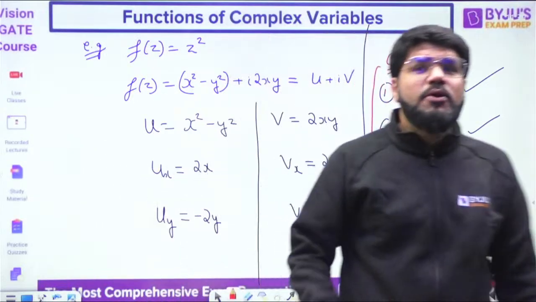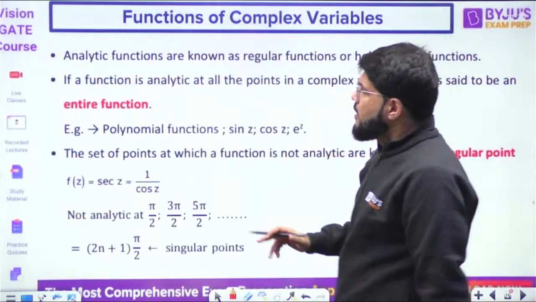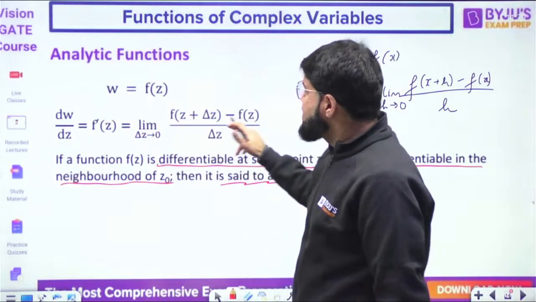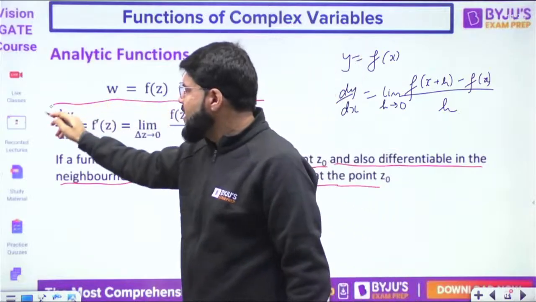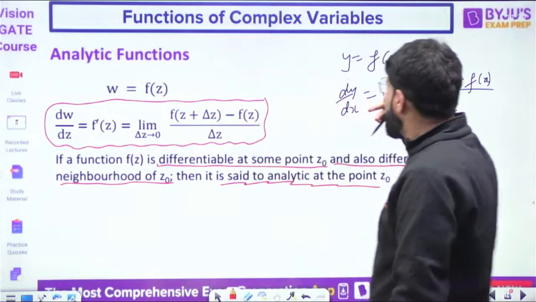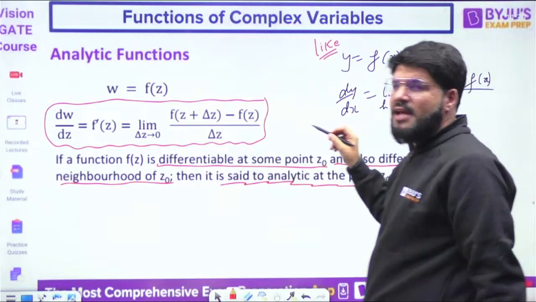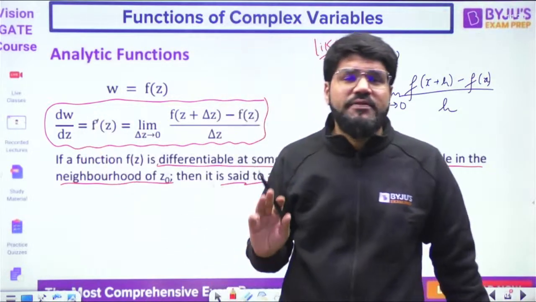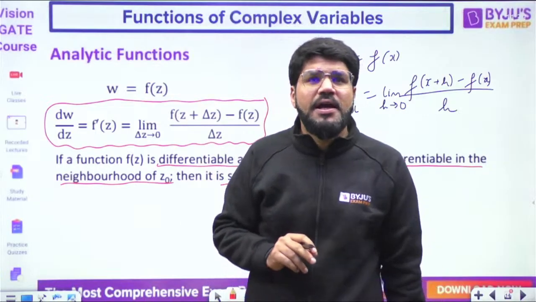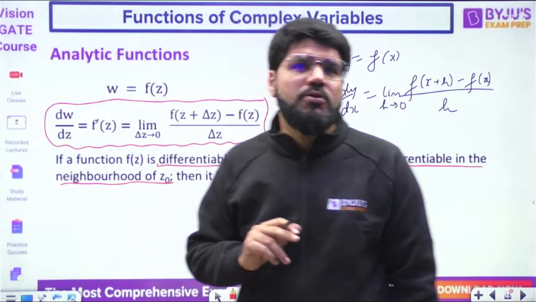Now, try to connect some of these things with basic calculus also. The basic principle of differentiation is the same as what we define in calculus. This is how we define dy by dx. In the same way we define dw by dz, where w is a function of a complex variable. So some basic rules of differentiation from real calculus will be the same.